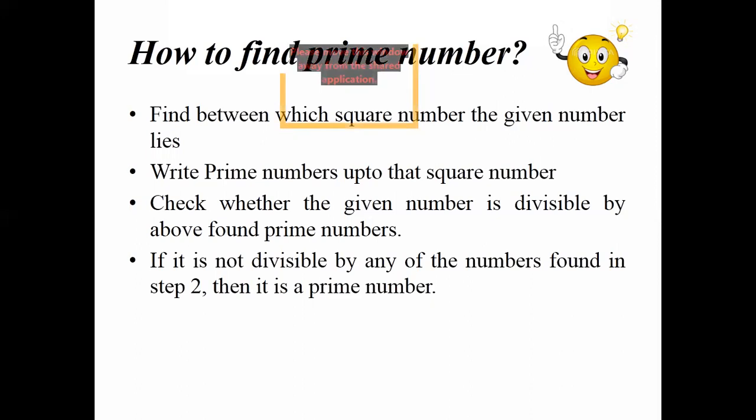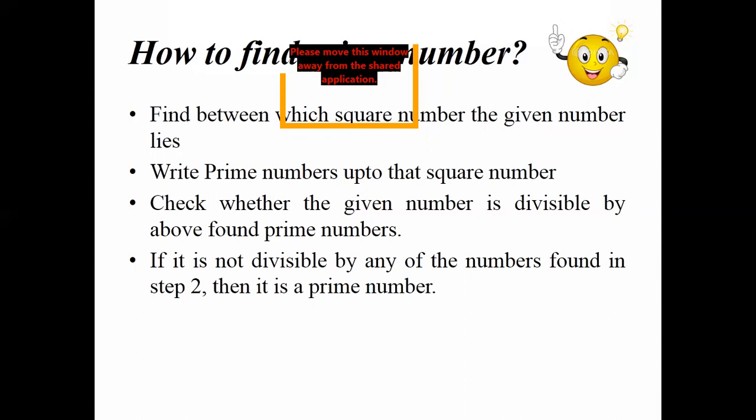It's not easy, right? In that tougher situation, we have to do one thing. First you should find between which square numbers the given number lies. For example, if I am taking 137 and checking whether it's a prime number or not, the first step is to find between which square numbers the given number lies.